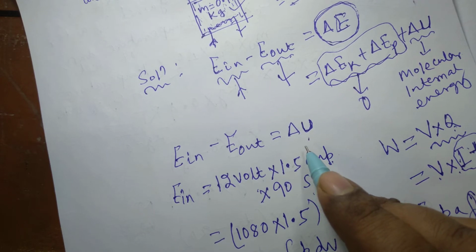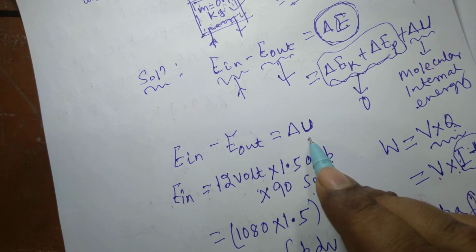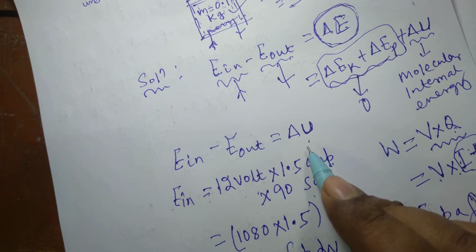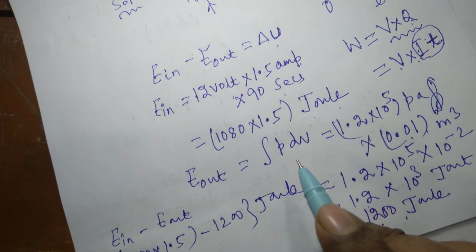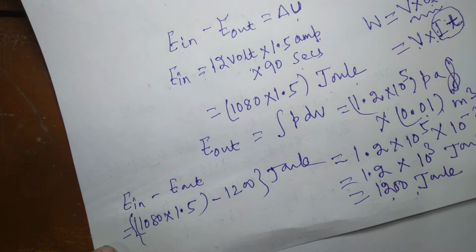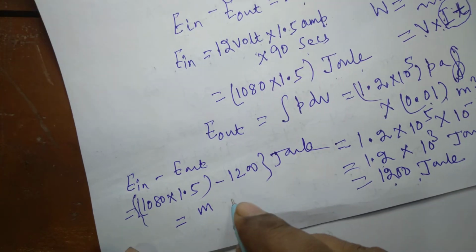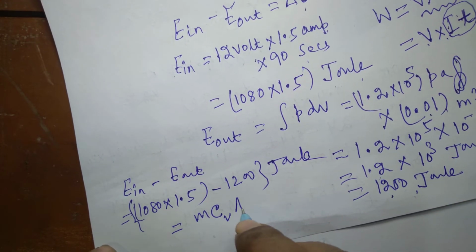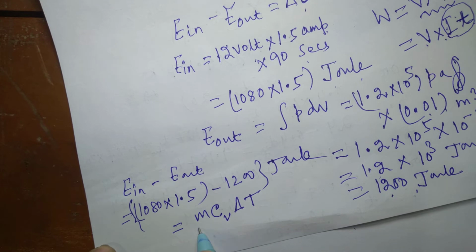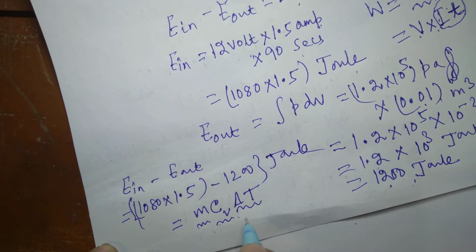According to Joule's law, U is a function of temperature only, and delta U, as we have discussed earlier, is nothing but m Cv delta T, where m is the mass of the ideal gas, Cv is the specific heat at constant volume of the ideal gas, and delta T is the temperature increase.